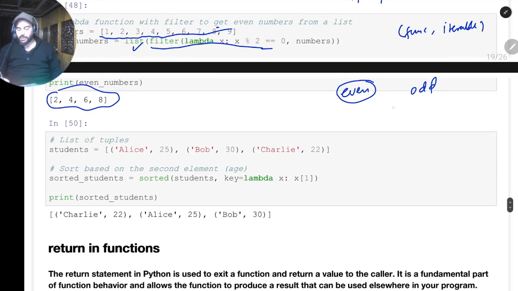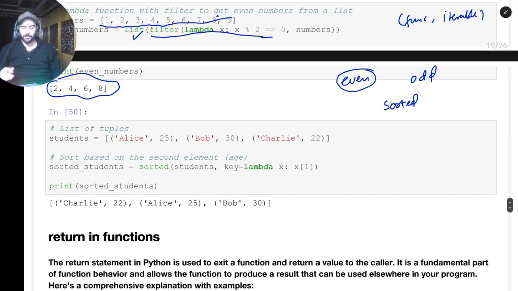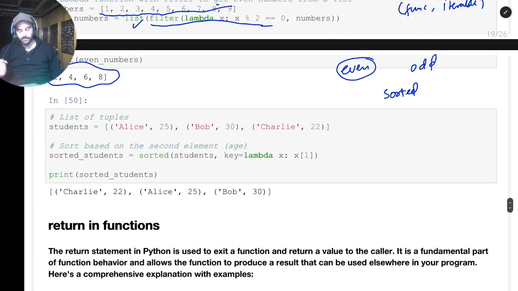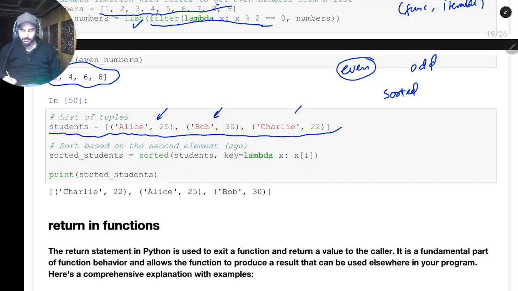So again, we have a function called sorted. I think I have also discussed it in some previous session when we were talking about lists. So sorted is a function which gives a sorted list if you apply it on a list. We can use that with the lambda function as well. For example, here we have a list of tuples. Each list element has a name, and second, an age.